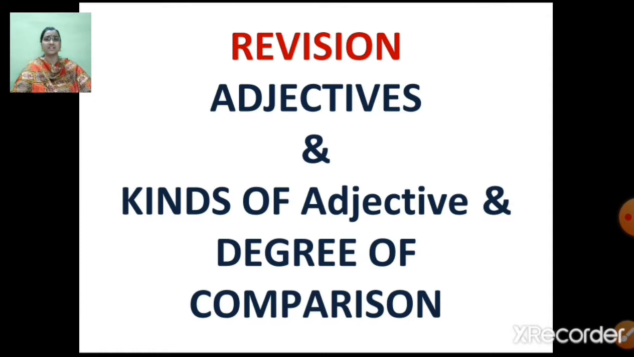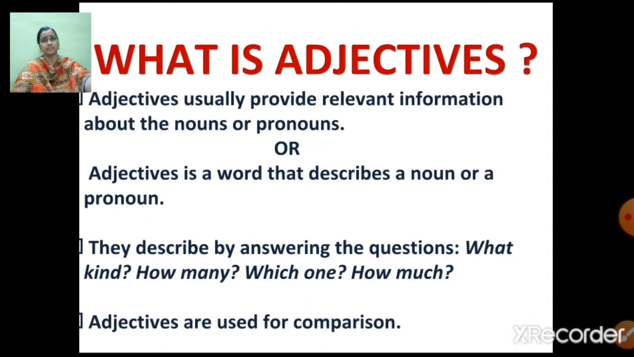So let's start with what is adjectives. Now, before understanding adjectives, let us first recollect what is noun. Nouns are the words that contain person, place, animal, things or any idea. Correct? So now let us understand what is adjectives.